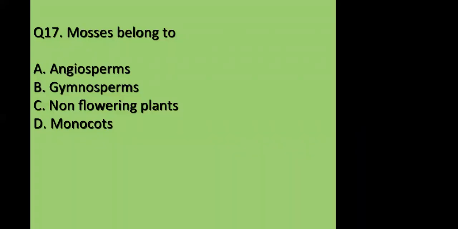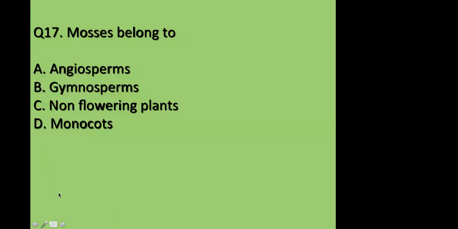I have shown you even the classification of the plants: the spore producing and the seed producing. In the spore producing, we have seen mosses, algae, and the ferns. Mosses' other name is liverworts also. So these three, ferns, mosses, and algae, come under the category of spore producing plants. Angiosperms and gymnosperms are the seed producing plants, and the angiosperms are classified into the monocots and the dicots. Okay, very good.